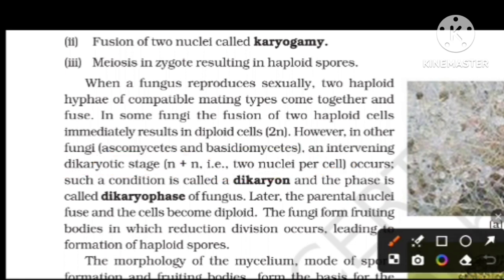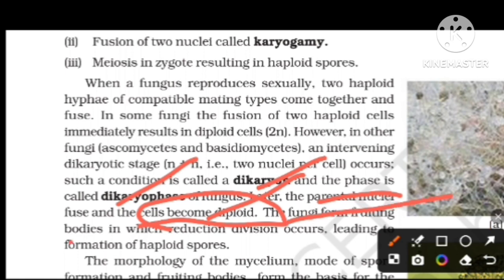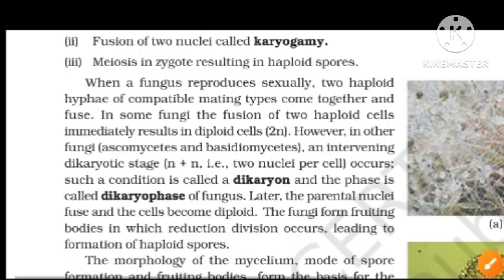That condition is called dikaryon and the phase dikaryophase. After fusion, the parental nuclei become diploid, and the fungi form fruiting bodies in which reduction division forms haploid spores.